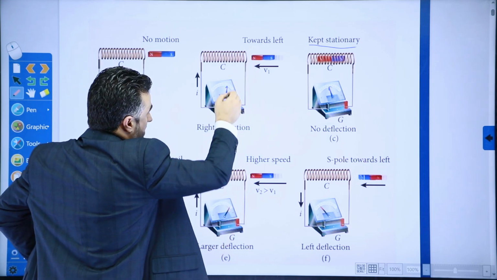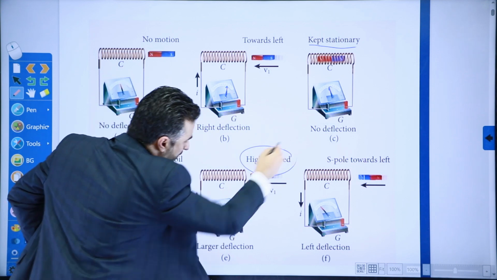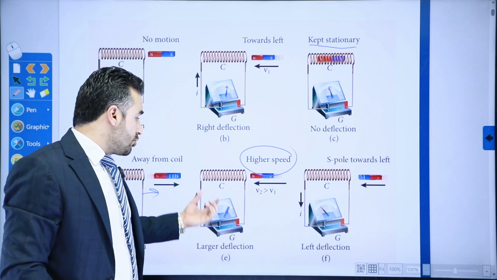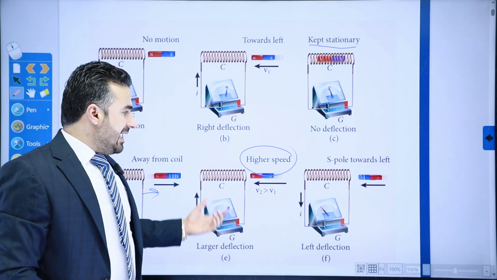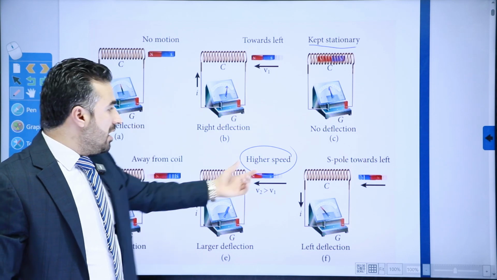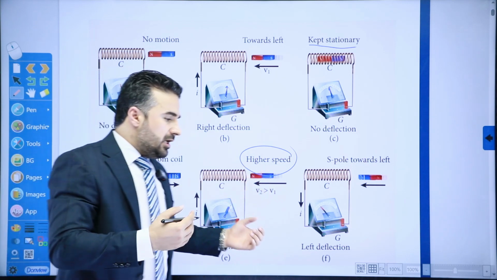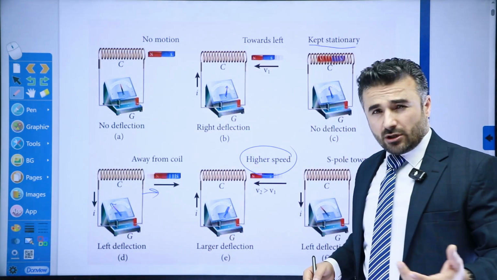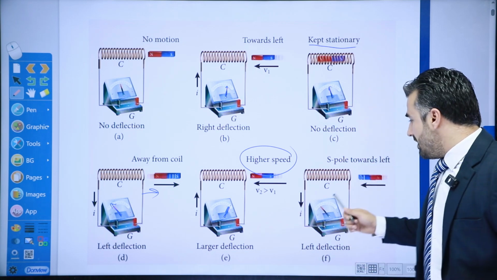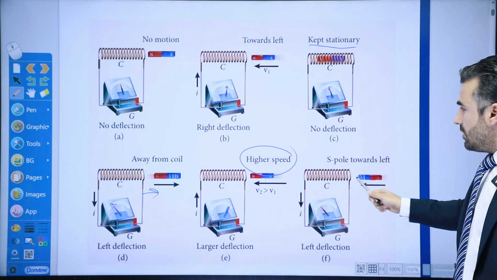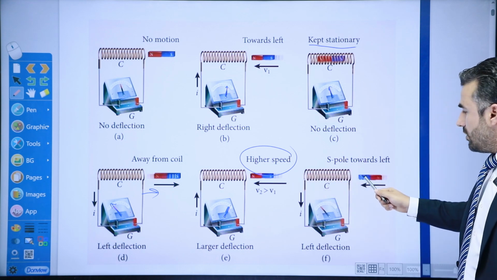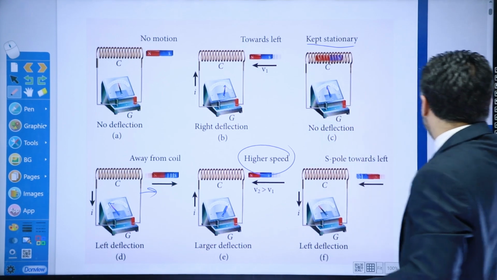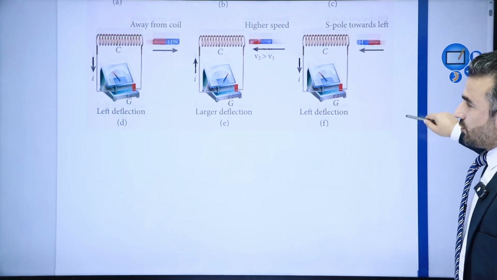As you can see here, this is basically the indicator. If we go at a higher speed, you can see that it's almost at the end of this scale here, indicating that the strength of the induced current is higher or bigger than the one at this. Why? Because there's a higher speed. So the faster the rate of motion here, the higher the amount of electrical current that is induced. And then what happens if we switch the polarity? Previously was north, now we switch this one to south. You can see that it will shift in the other direction. All right, so that is for this one as well.